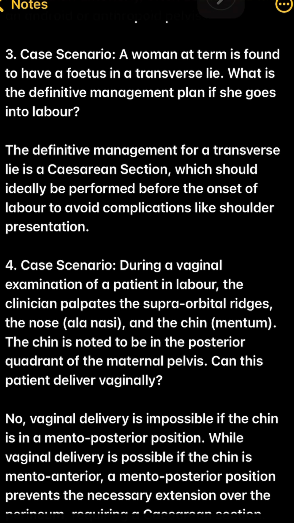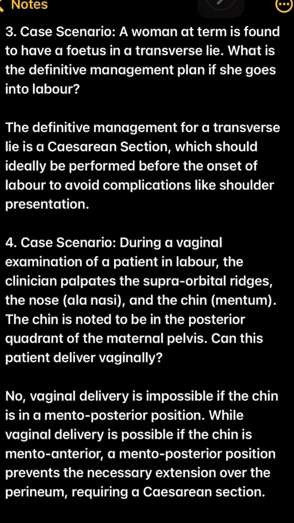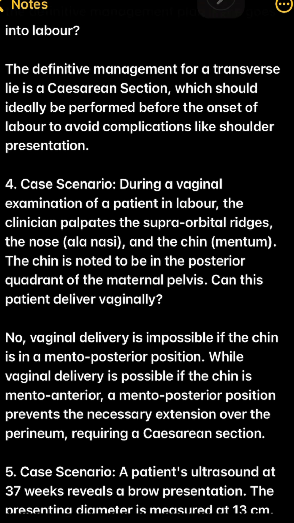4. Case scenario. During a vaginal examination of a patient in labor, the clinician palpates the supraorbital ridges, the nose (alae nasi), and the chin (mentum). The chin is noted to be in the posterior quadrant of the maternal pelvis. Can this patient deliver vaginally?